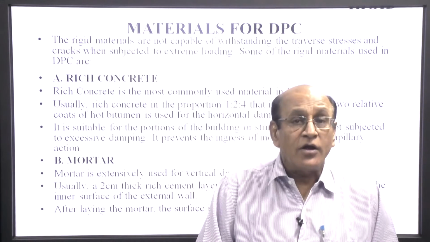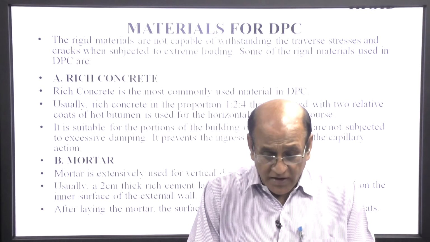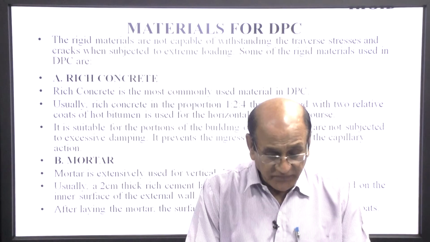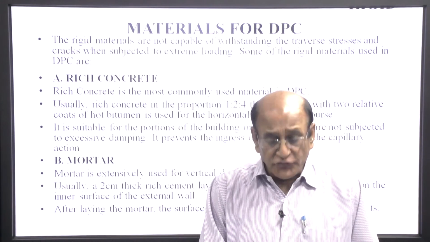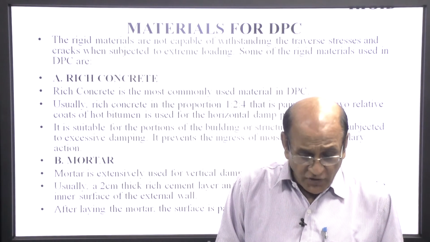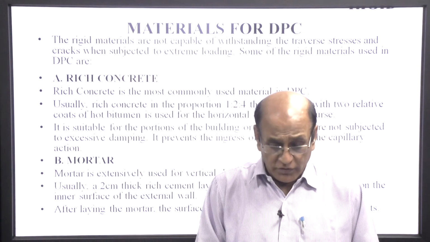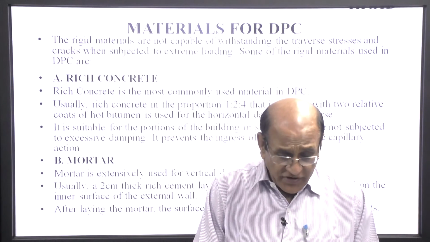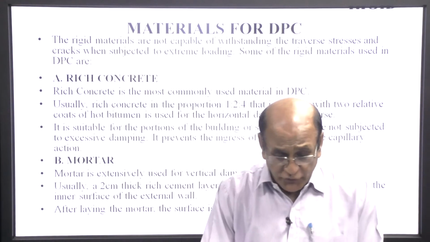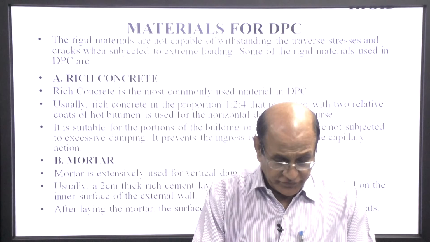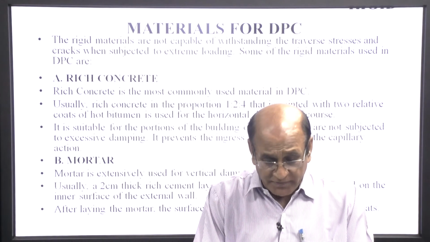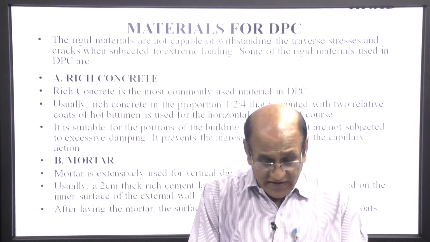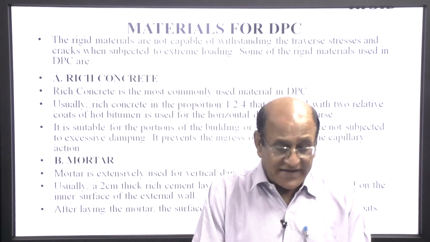when subject to extreme loading. Some of the rigid materials are rich concrete. Rich concrete is the most commonly used material in the DPC. Usually rich concrete in proportion of 1 to 4, painted with 2 coats of hot bitumen, is used for the horizontal damp proof course. It is suitable for the portion of the building or structure that are not subject to excessive dampness. It prevents ingress of moisture by capillary action.